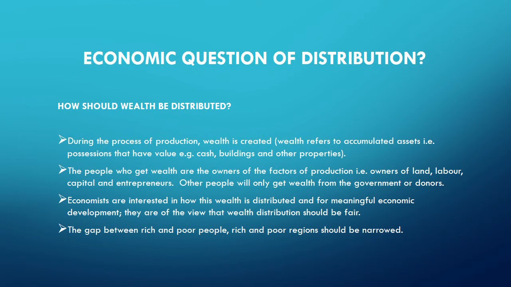So, during the process of production, wealth is created. Now, the people who get the wealth are the owners of the factors of production, i.e., the owners of land, labor, capital, and entrepreneurs. Anybody else will only get wealth from the government or donors.